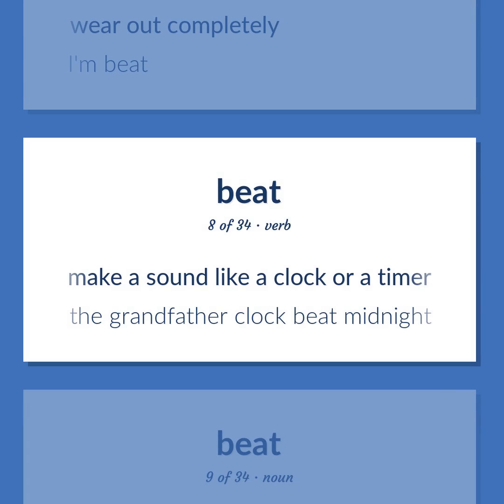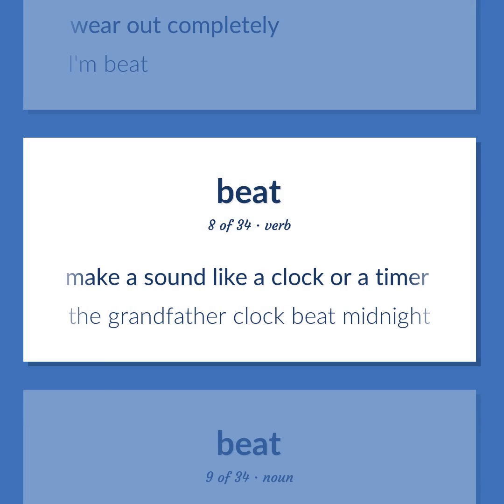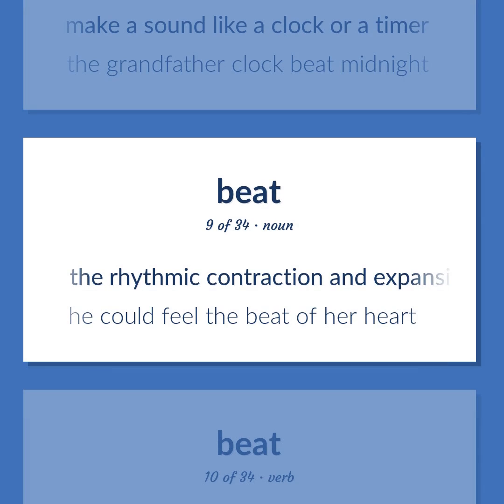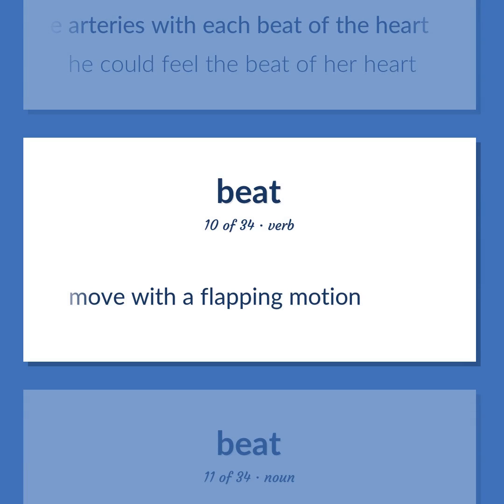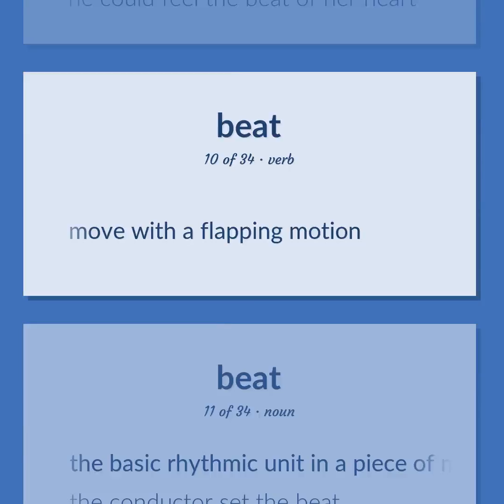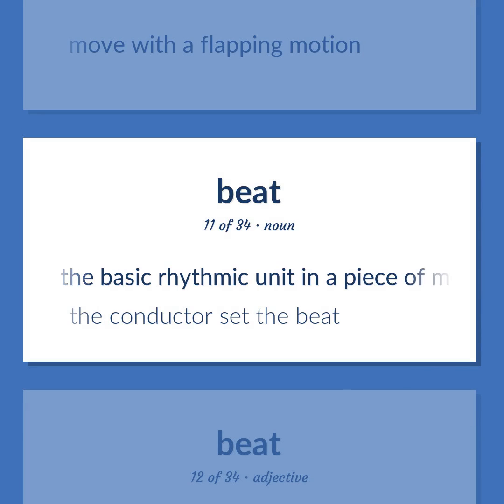Make a sound like a clock or a timer. The grandfather clock beat midnight. The rhythmic contraction and expansion of the arteries with each beat of the heart. He could feel the beat of her heart. Move with a flapping motion. The basic rhythmic unit in a piece of music. The conductor set the beat.